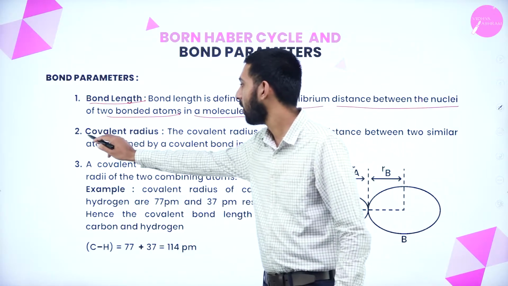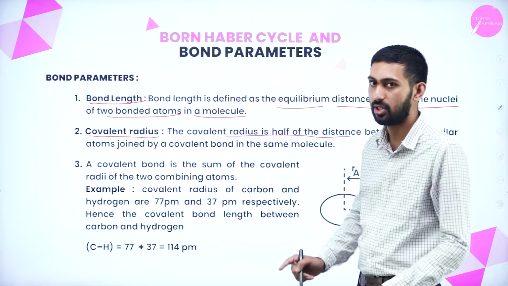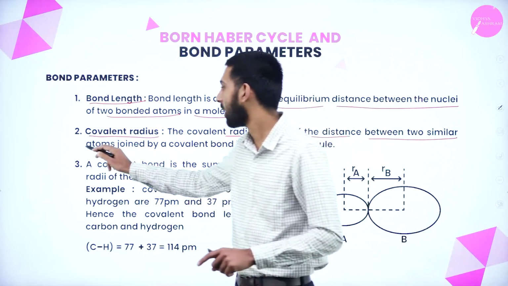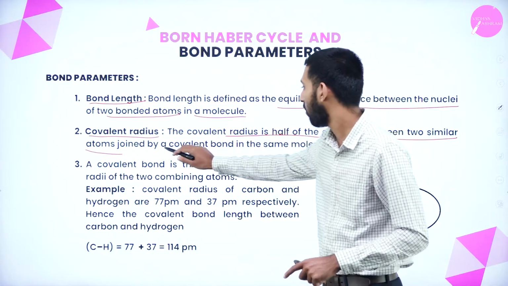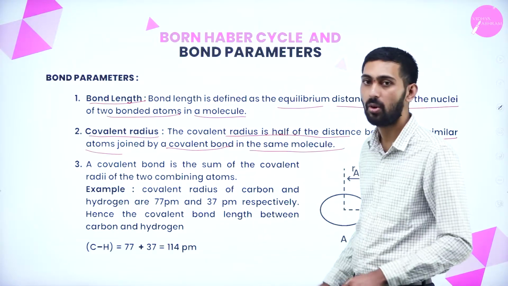Next is covalent radius. What do we mean by covalent radius? It is one half of the distance between two similar atoms joined by a covalent bond in the same molecule.